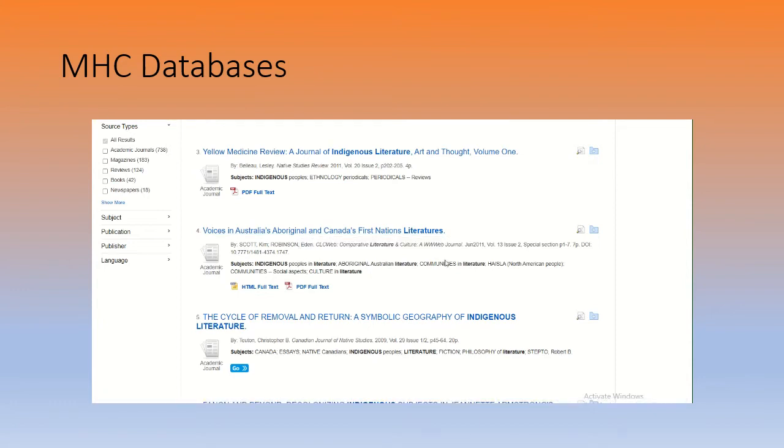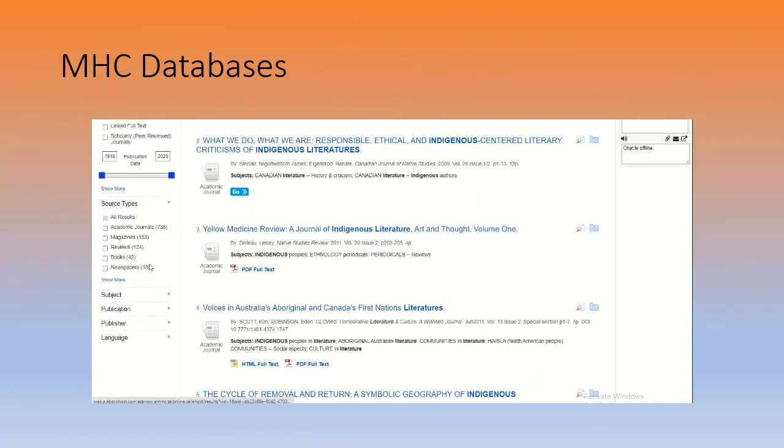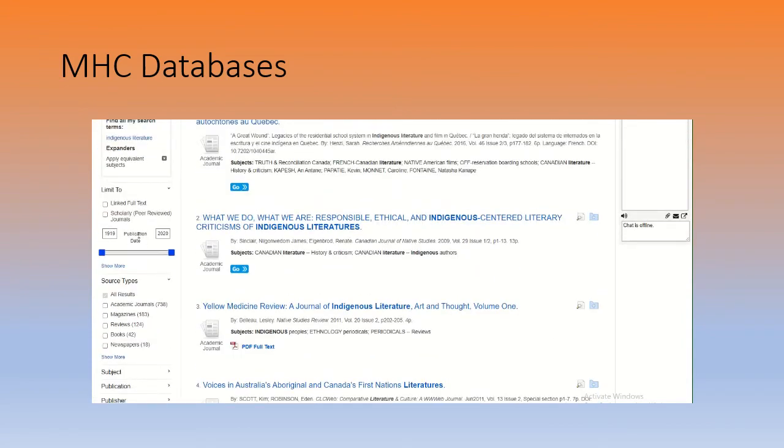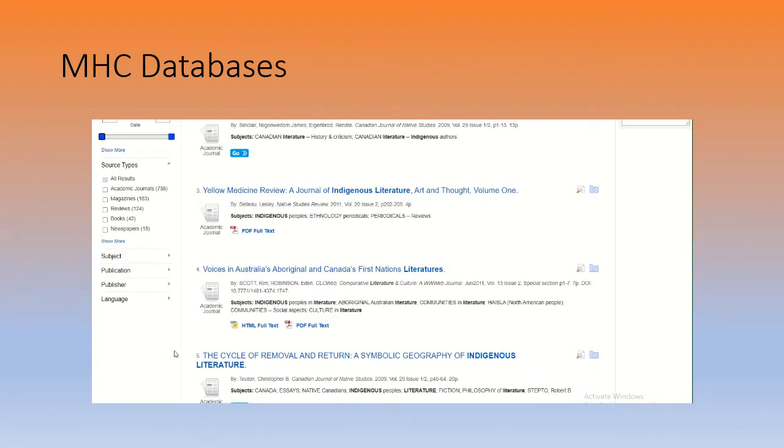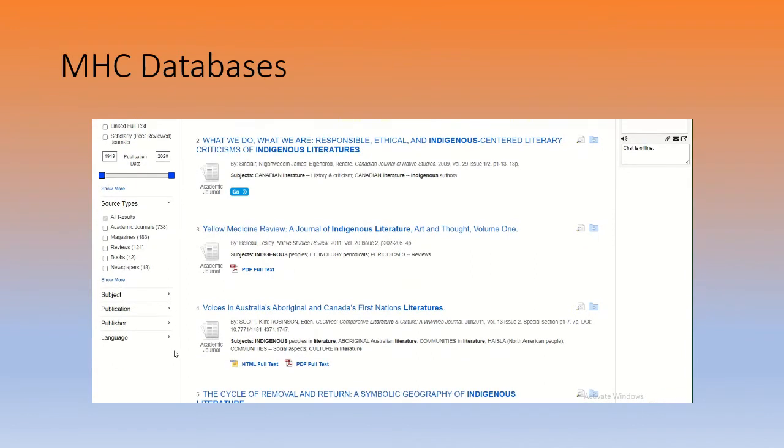So I'm looking to see if this has a year, because we don't want it to be outdated. That's another good point. You can see right here we have a range of dates. We can narrow the range to make the writing more contemporary, the subject matter more contemporary and urgent, which is better. So I'm not going to click on this. I'm going to vet it when I enter the article to see what year it was actually published. But I would say you want your article to have been written in the last 15 to 20 years, so the information is more urgent, more contemporary, up to date.